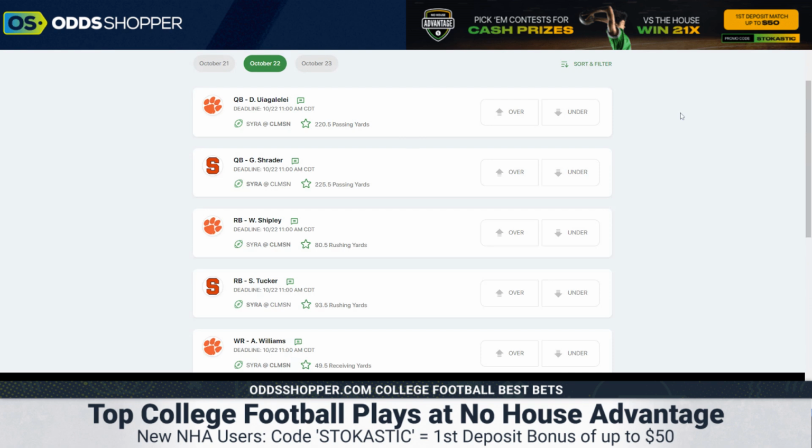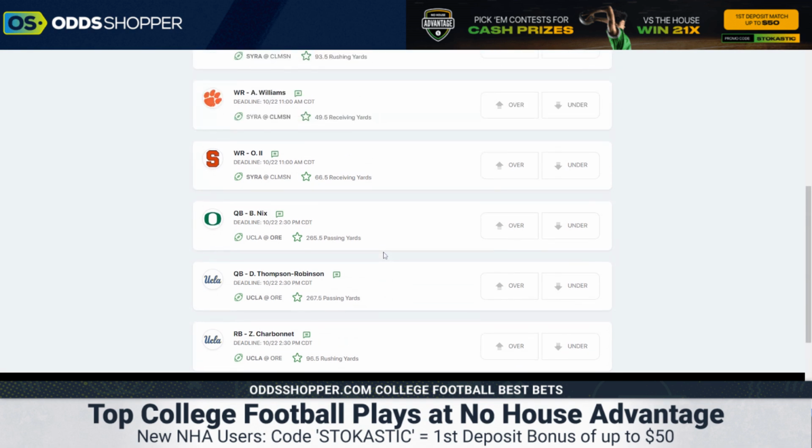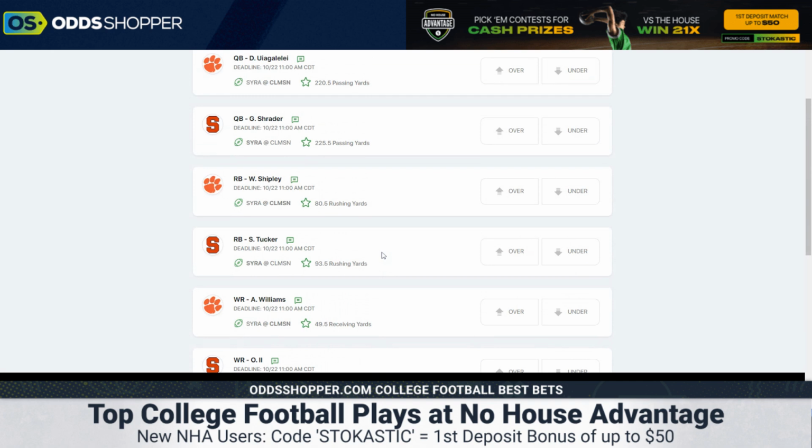And right now, they just released their college football ones today. So there's only a few games. This will expand throughout the weekend. I actually think there's quite a bit of value here. Like normal books, there's value if you get these right away. And I want to start on this particular slate with the Clemson game.